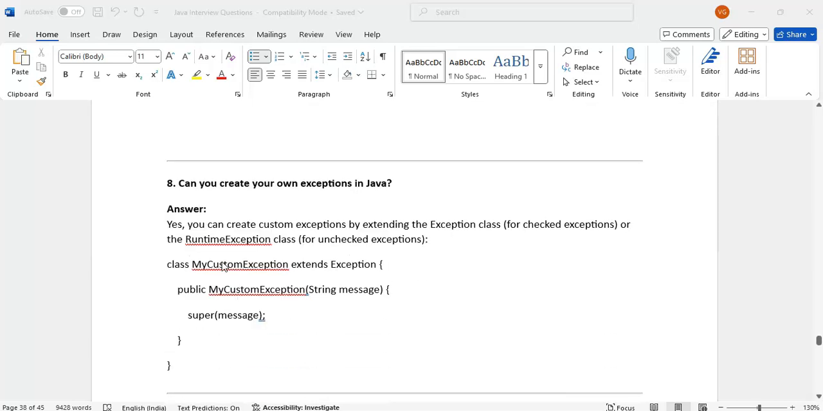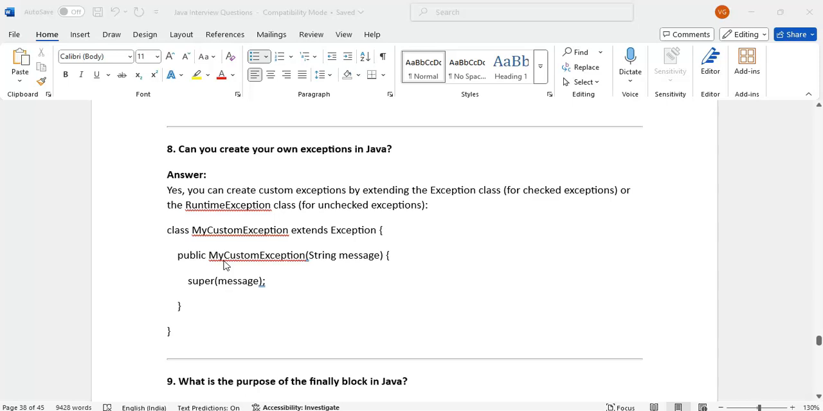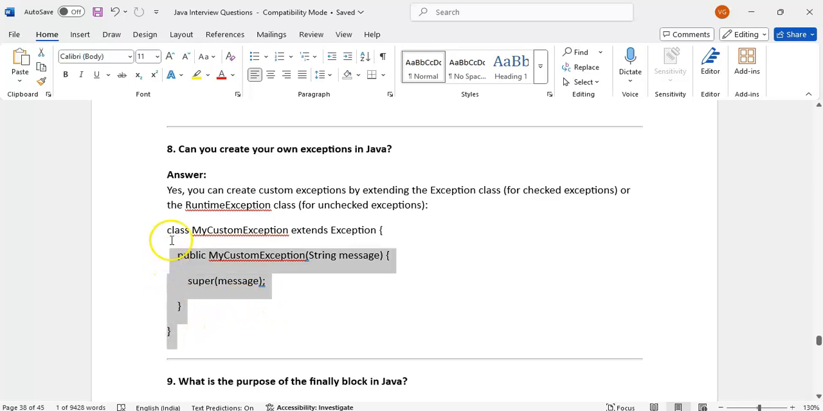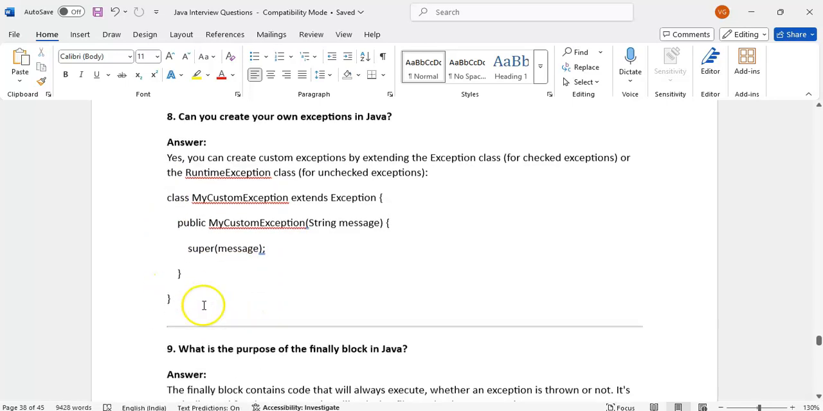Can you create your own exceptions in Java? Yes, we can create either runtime exceptions, unchecked exceptions, or checked exceptions. How to create: we create a class, give the name of the exception, extends Exception or RuntimeException. If we extend Exception, it is a checked exception. Then a constructor. In the constructor, we can pass the message and then inside the constructor call the super class with this message, whatever message we want. And like this we can create our own exception.